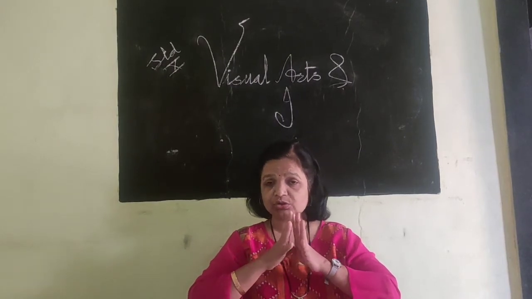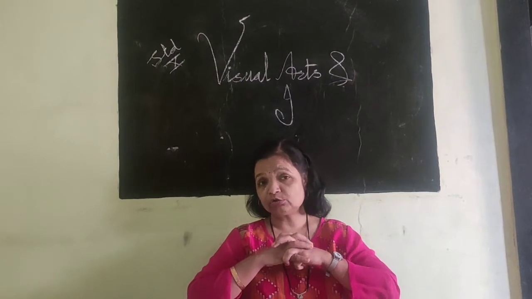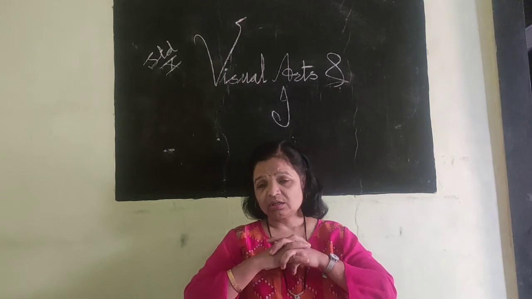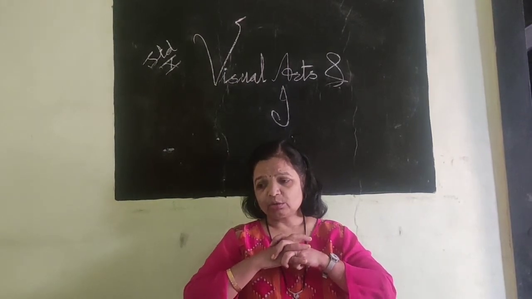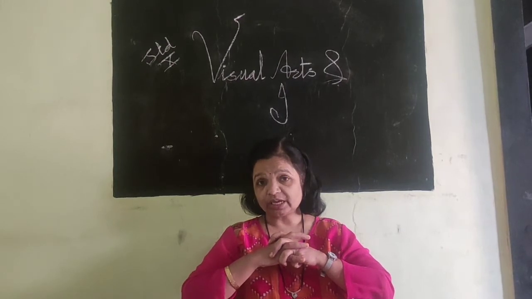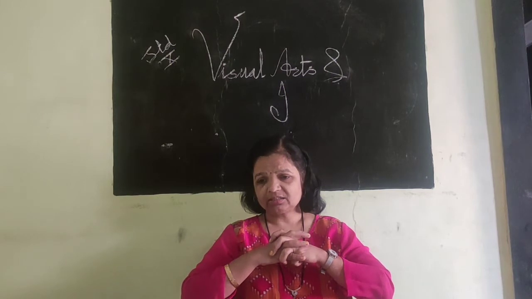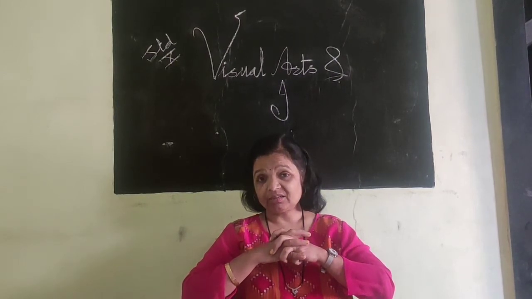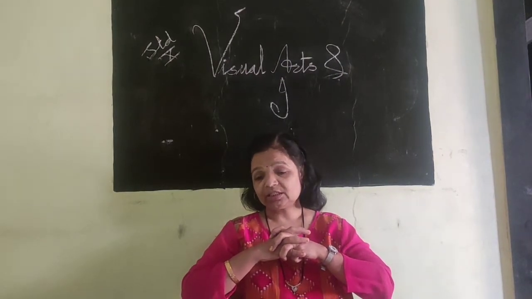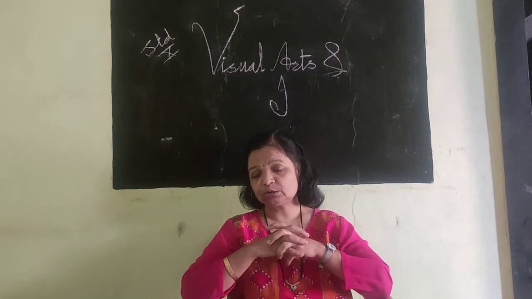If you choose art as a career, how it is important and useful to your career, how you can increase your own personality in society, earn more money, have good interaction with society, or help society through art.